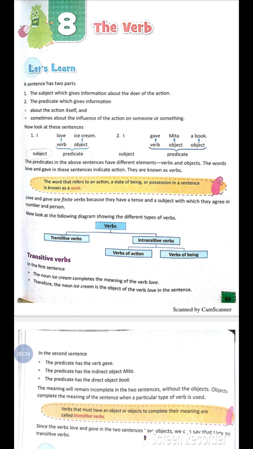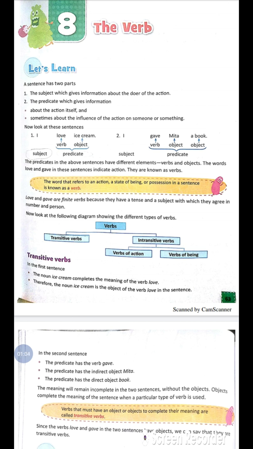Students, now we will start the chapter, the verb. Okay, so what is a verb? The word that refers to an action, a state of being or possession in a sentence is known as a verb. When we take a sentence, it has two parts, the subject and the predicate. The subject gives information about the doer of the action, and the predicate gives information about the action itself and sometimes about the influence of the action on someone or something.